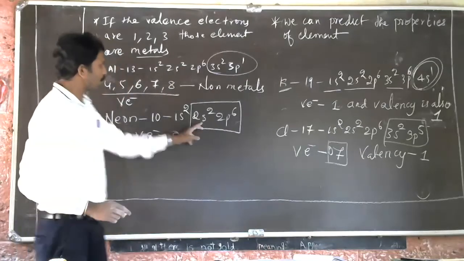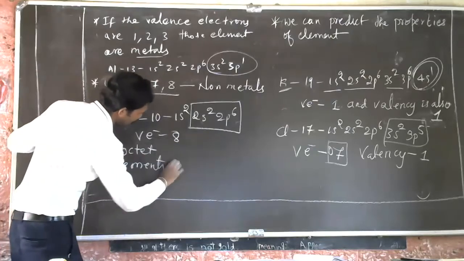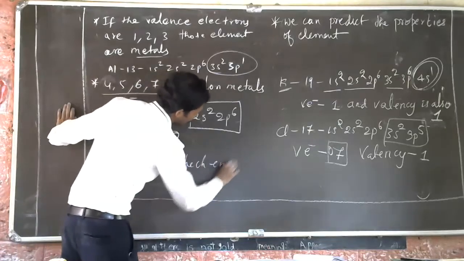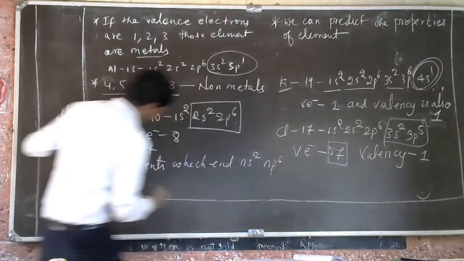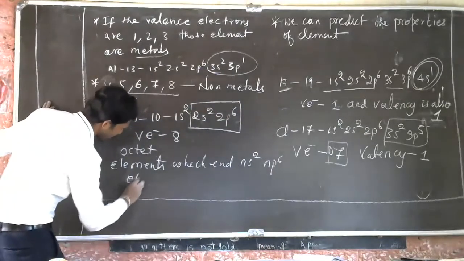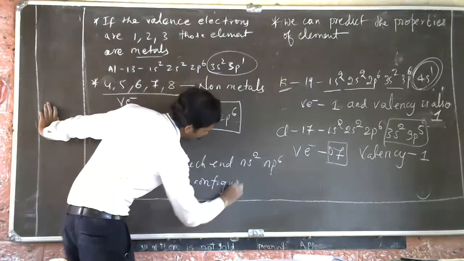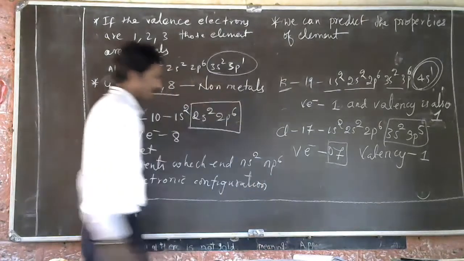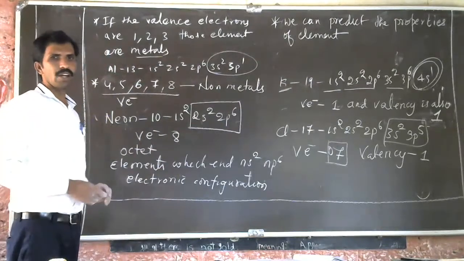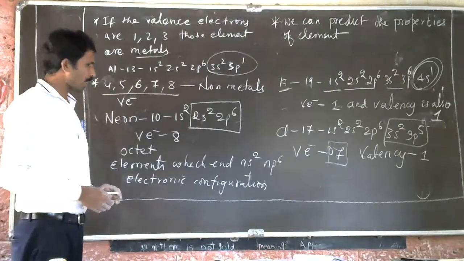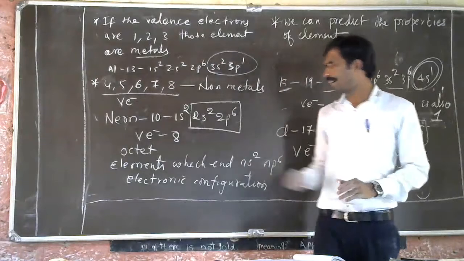The elements which end with ns2 np6 electronic configuration are said to be octet elements. This is an octet element.